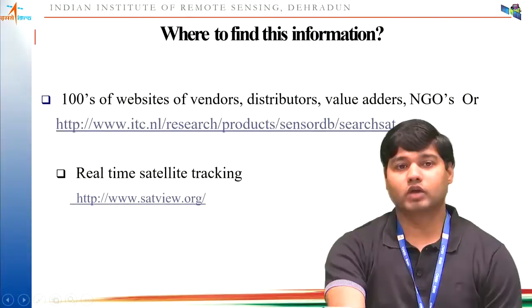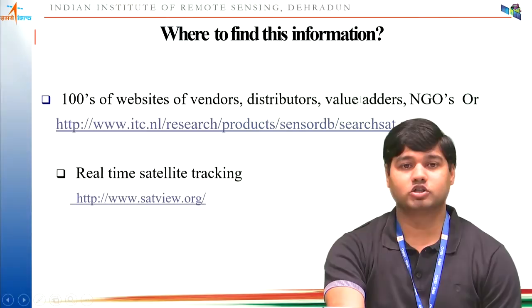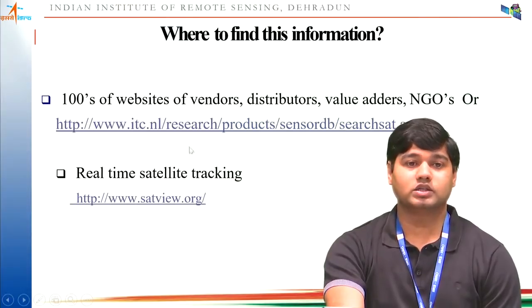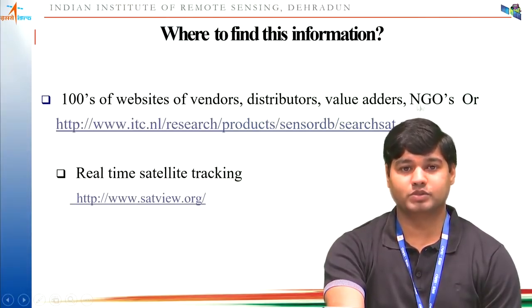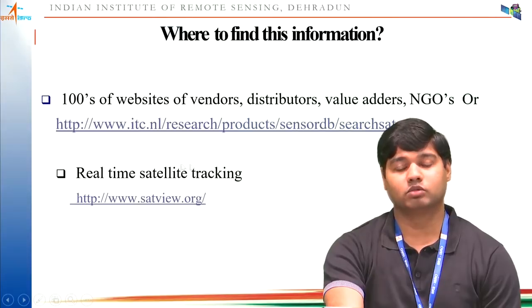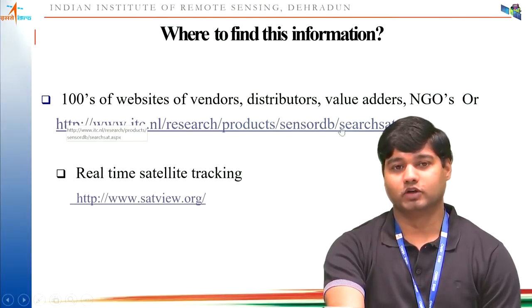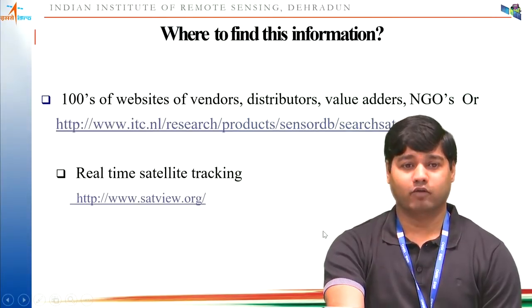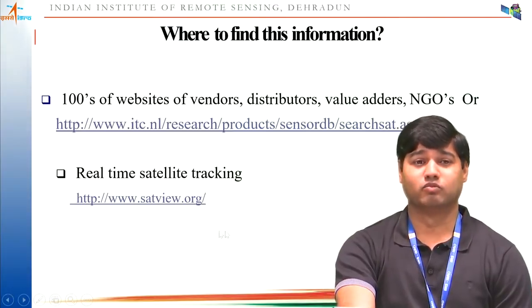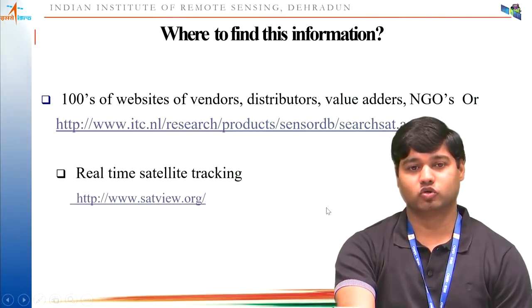Where to find this information? So we have hundreds of websites of vendors, distributors, and value adders. So you can see this website. In this website you can get the information for the different satellites and sensors. If you want to track the satellite movement, this is one of the websites which you can use for real-time satellite tracking.